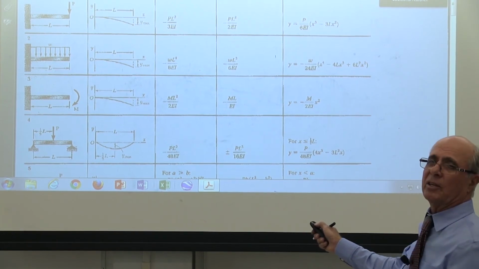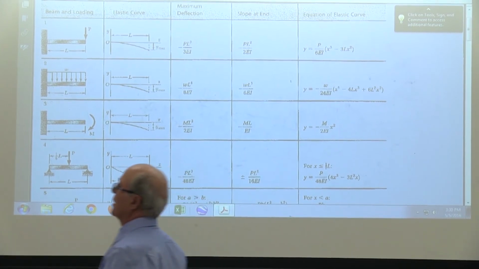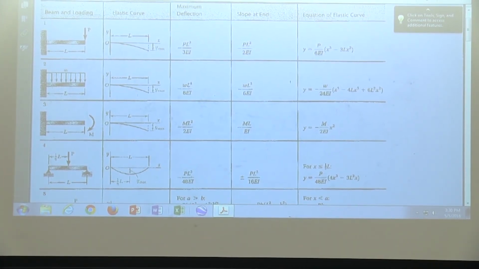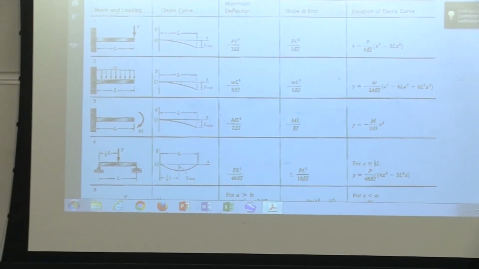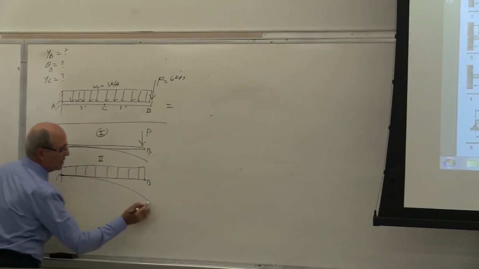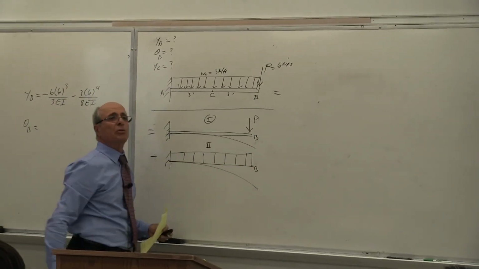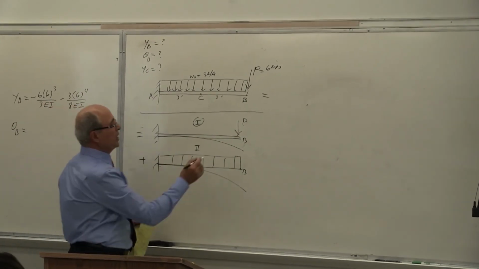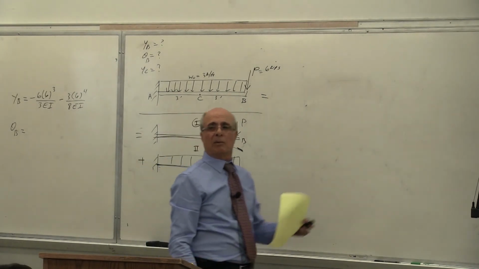Is that correct or not? So maximum theta is this one. If I want to calculate theta b, these all become one-liners. Theta b is equal to, I add theta. In other words, this beam is bending like that, and this beam is bending like that. That was quantity 1, that was quantity 2. Is that correct or not? For theta, I have to calculate this theta, add that to that theta, but it's given there.